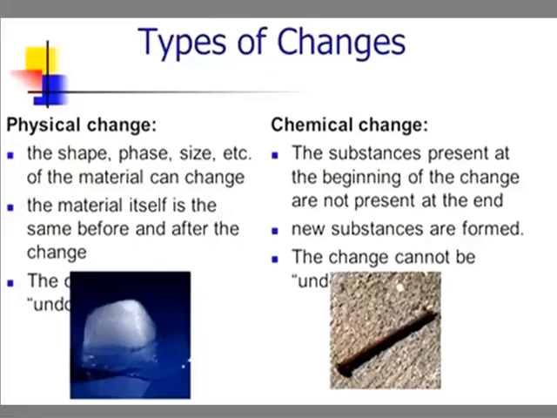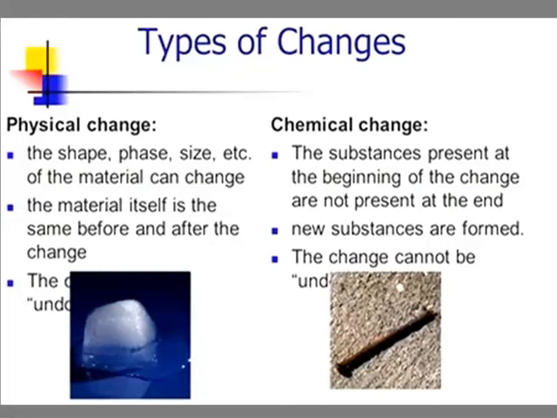So we can differentiate the two: a change in shape, phase, size, etc. of a material, which is chemically the same before and after, is a physical change.